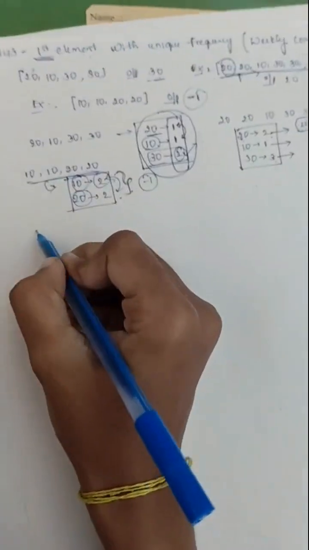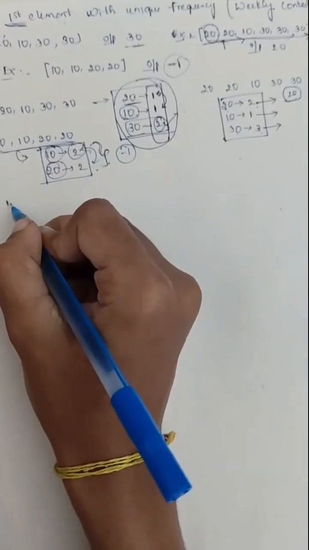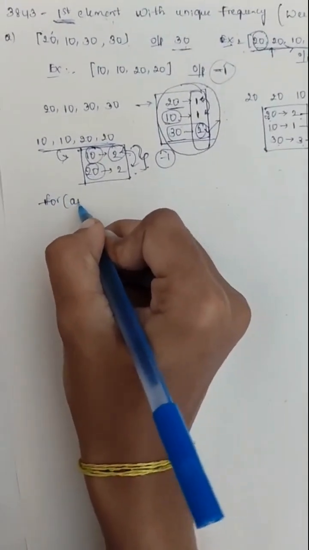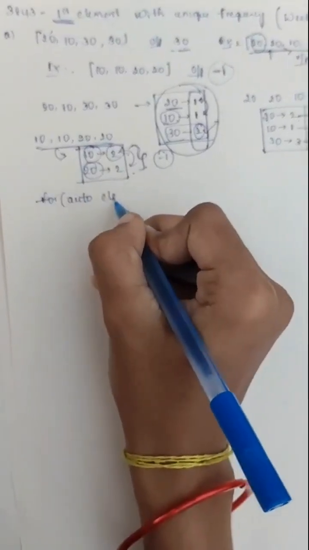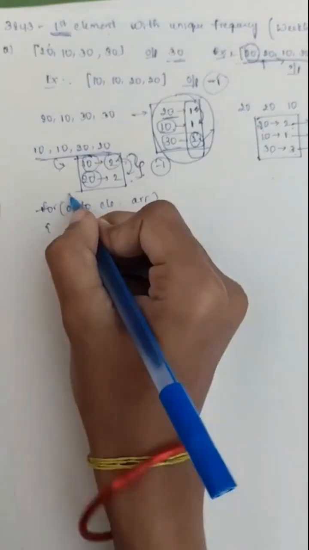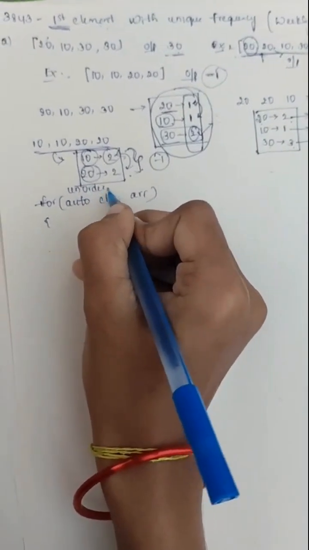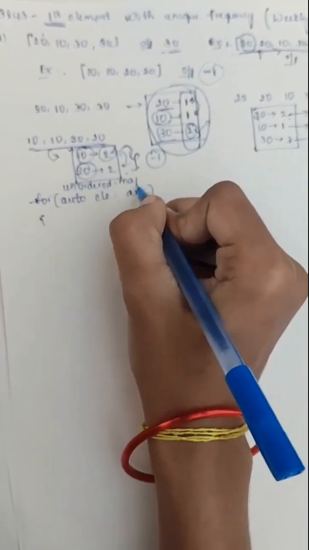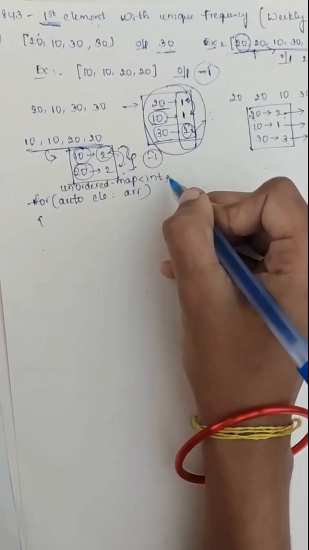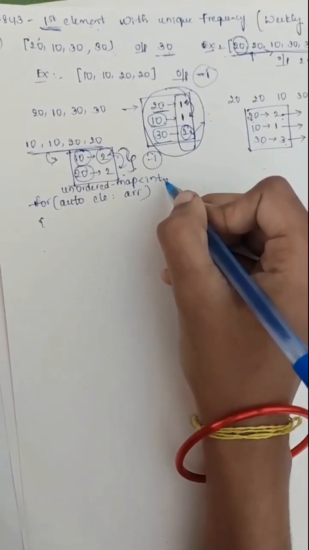Okay. Now we are writing the code. Let's see. Let the name of the array be arr, and I am declaring a dictionary which is a map in C++. It can be ordered and unordered.